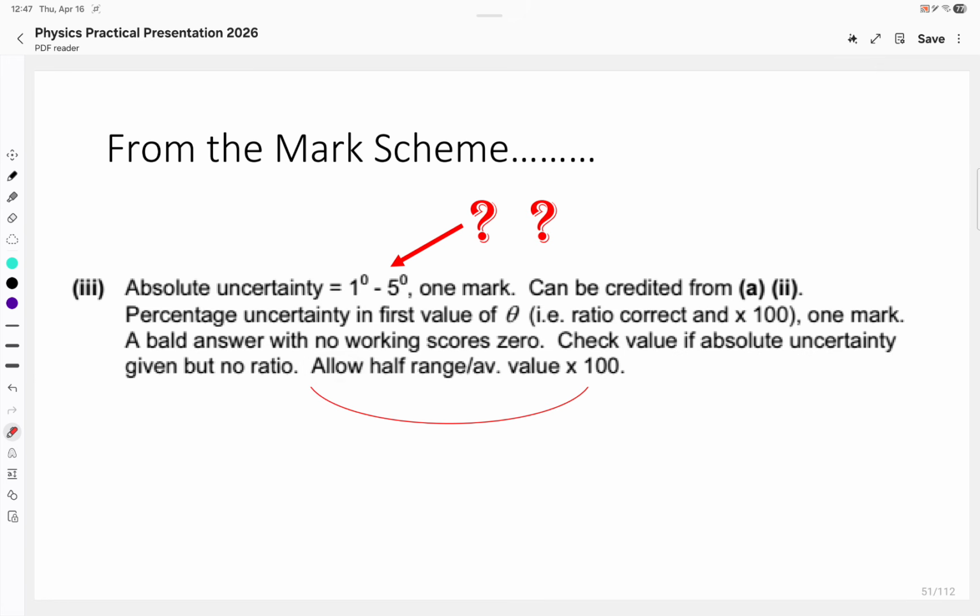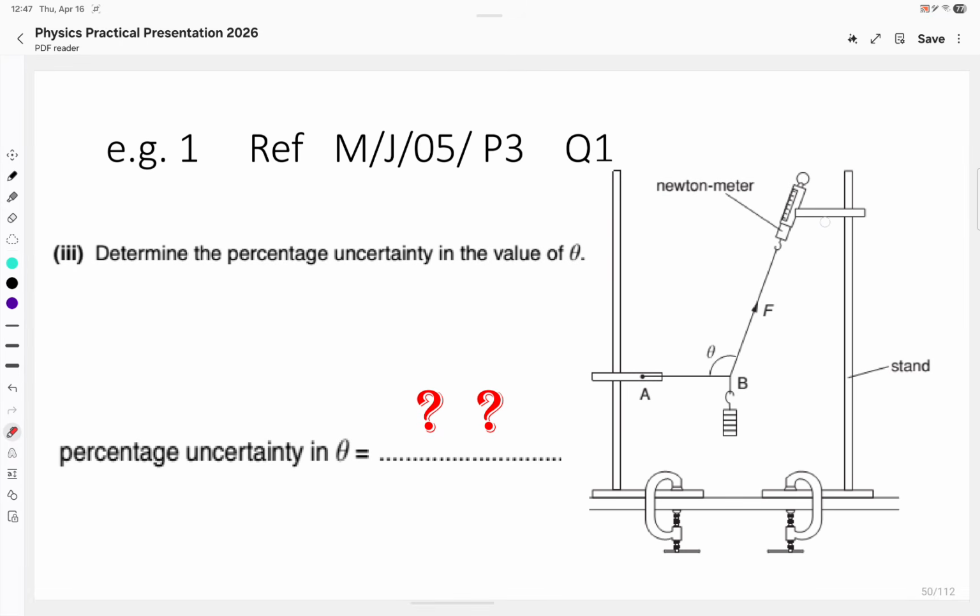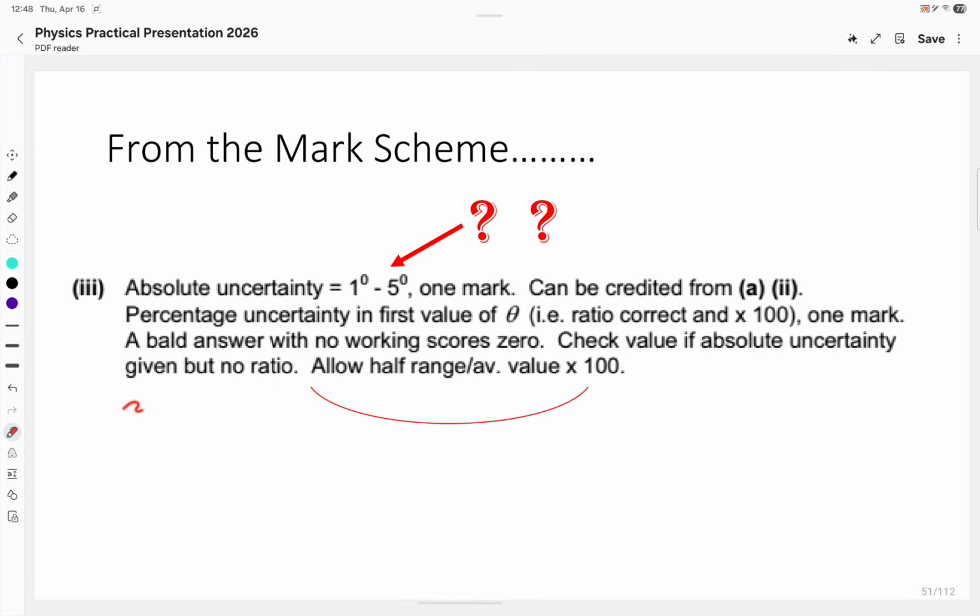Otherwise, if he has mentioned just one value of theta, because obviously when the system is in equilibrium, this thread is going nowhere, it will be stagnant. Perhaps when you put the protractor here, the string wobbles and you might face a little difficulty, so you can have theta 1 and theta 2 or perhaps theta 3, and take an average. If you show us an average, then it is allowed. First of all, for percentage uncertainty, give us the full ratio idea. The ratio idea must be mentioned, but check the value of absolute uncertainty given but no ratio.